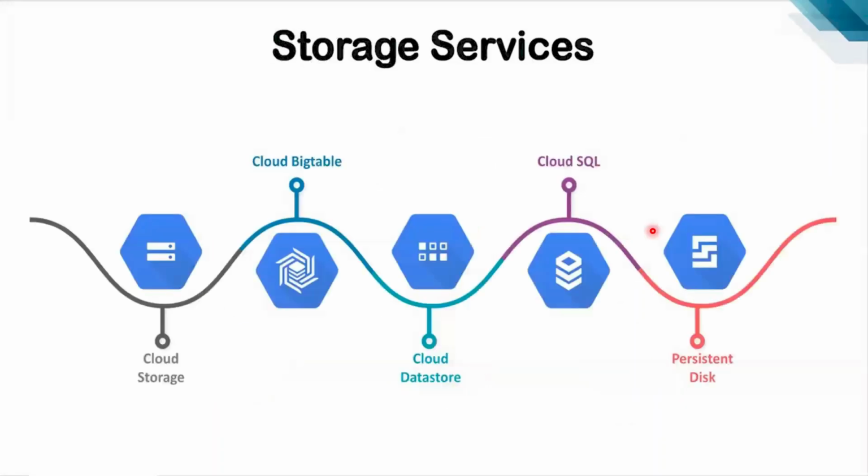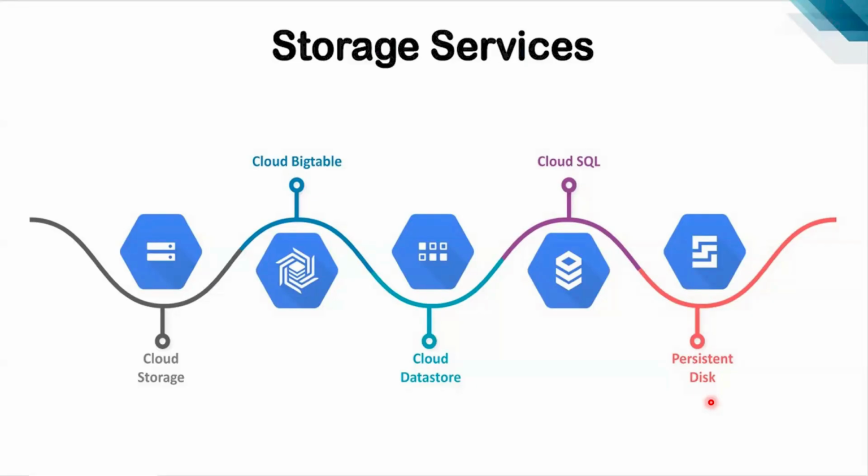Now, storage services. Look at here. So Cloud Storage, Cloud Bigtable, Cloud SQL, Cloud Datastore, Persistent Disk. This disk we are using in servers. So if you want to attach any storage to the servers in GCP, we use the persistent disks. In AWS, what are the storage services we are using for servers? Anyone? We are attaching the storage to the server.